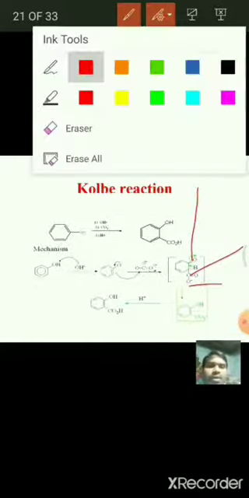This carbon is attached to the aromatic ring, and we get O minus here. In the next step, see here, some rearrangement: this keto group is converted into enol, like this, keto to enol, and we get this molecule. Okay, this is the mechanism.